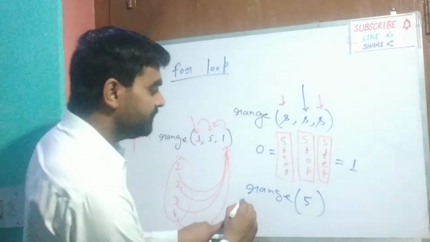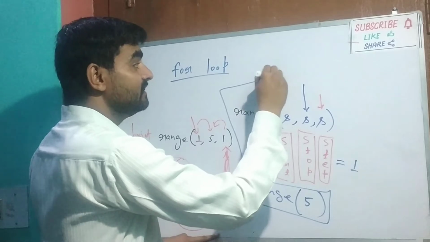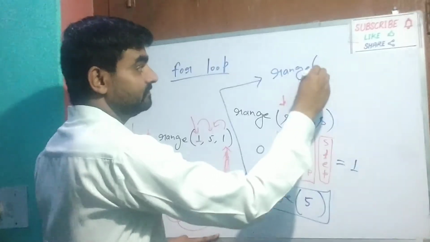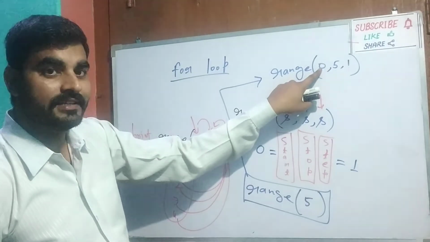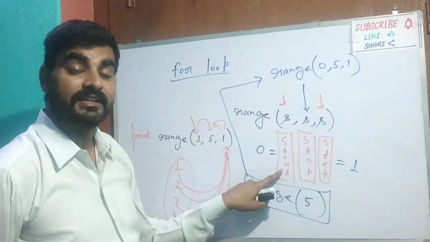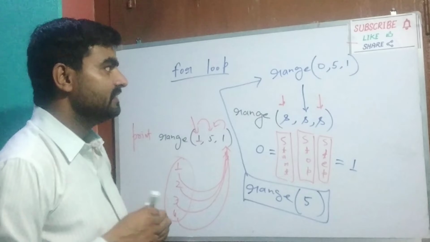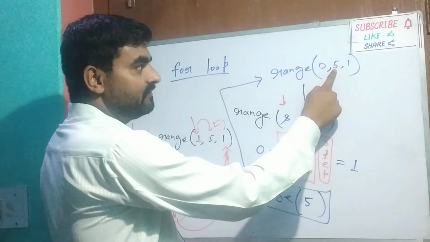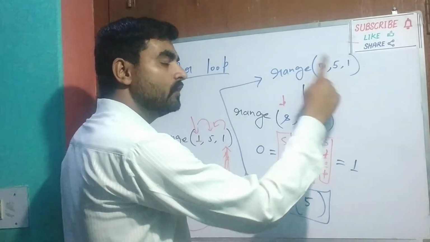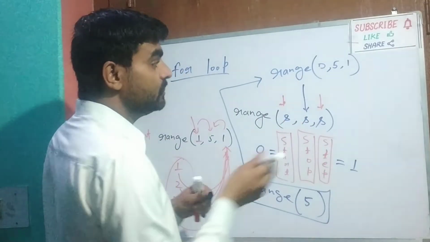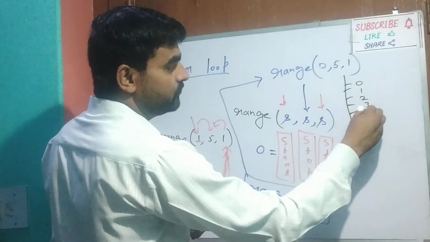So writing 5 also means that you are writing range 0, 5, 1. From where has this 0 come? Default value of start. From where has this 1 come? Default value of step. And 0 is less than 5, 1 is less than 5, 2 less than 5, 3 less than 5, 4 less than 5, and 5 not less than 5. So the output of this range will be 0, 1, 2, 3, 4.